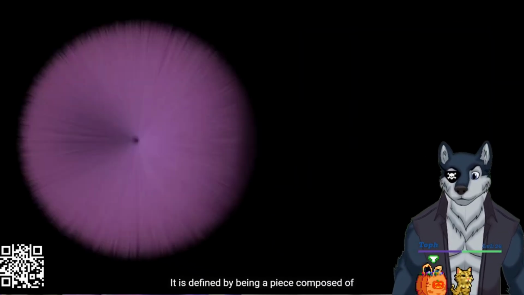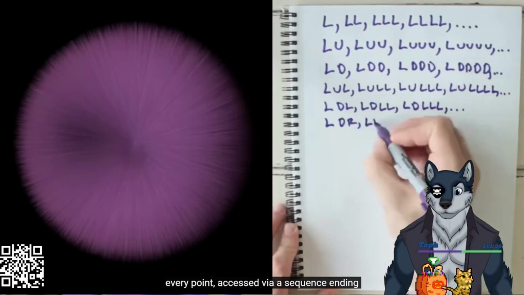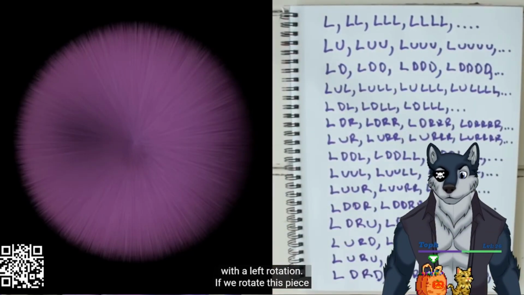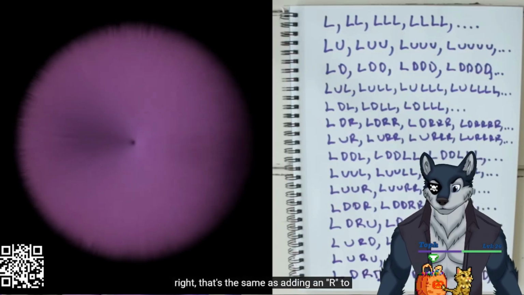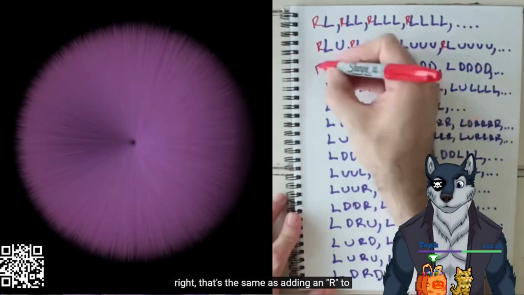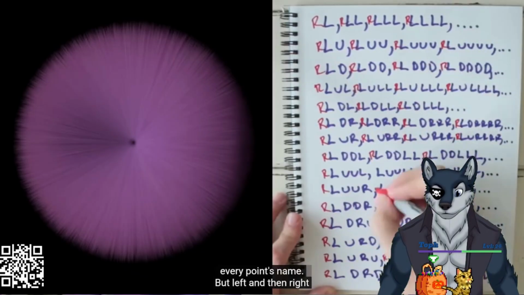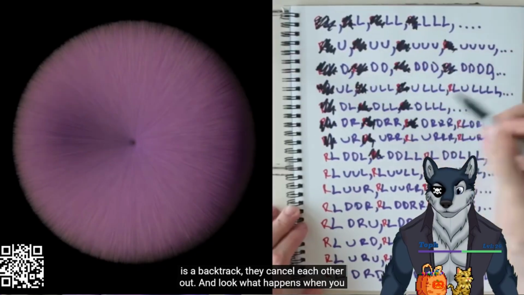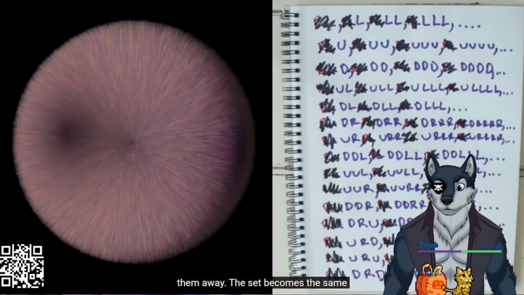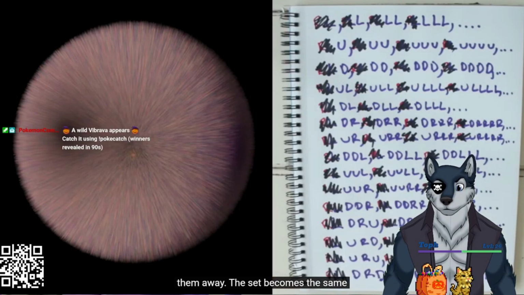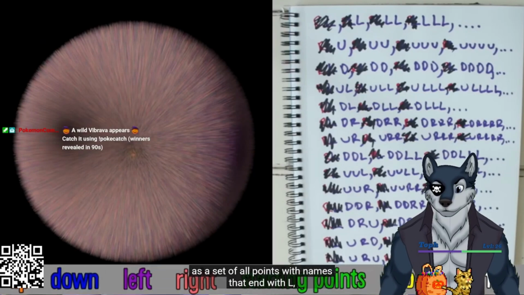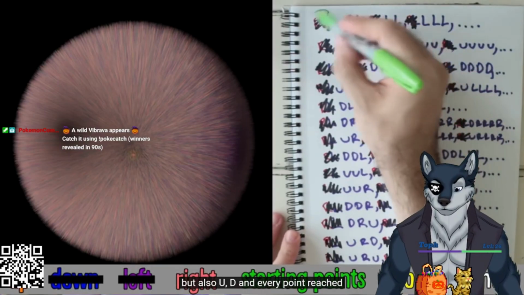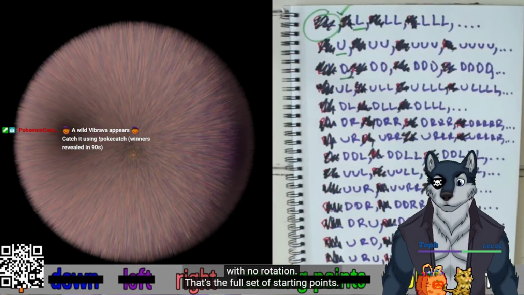It is defined by being a piece composed of every point accessed via a sequence ending with a left rotation. If we rotate this piece right, that's the same as adding an R to every point's name. But left and then right is a backtrack. They cancel each other out. And look what happens when we reduce them away. The set becomes the same as a set of all points with names that end with L, but also U, D, and every point reached with no rotation. That's the full set of starting points.